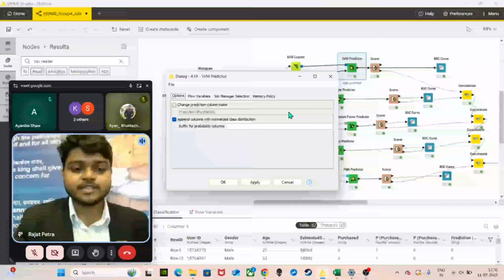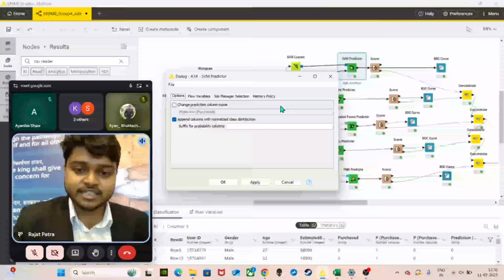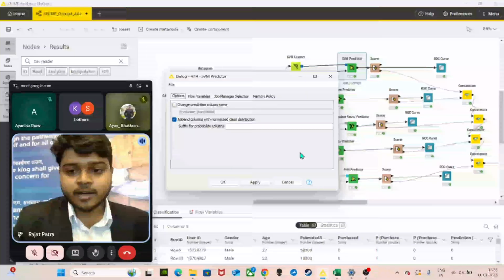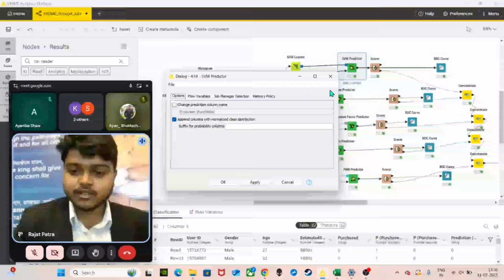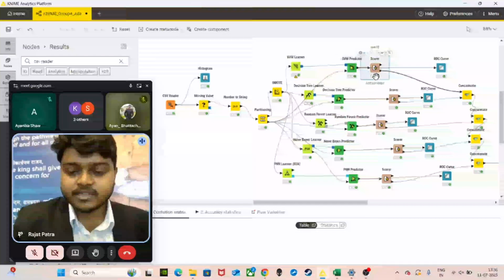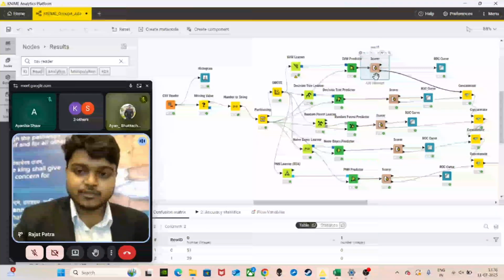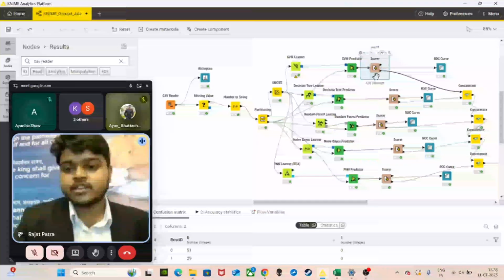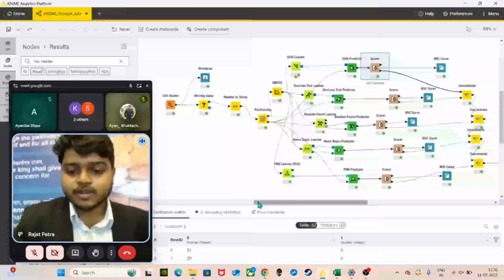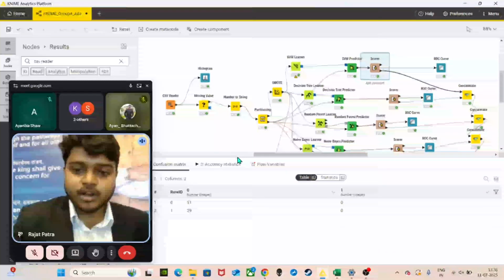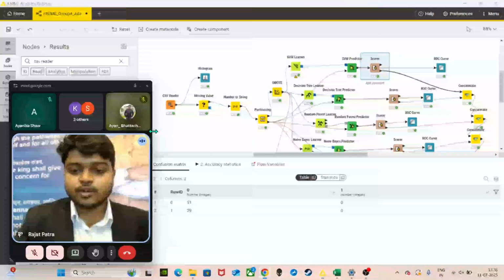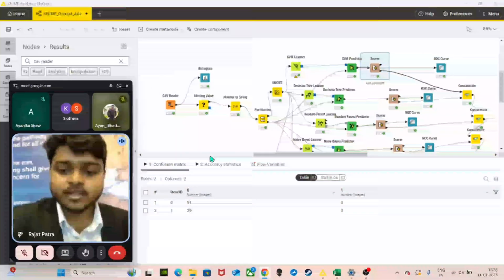The SVM predictor is basically used for testing the data, and after that we have connected the scorer. In this scorer, we have selected zero for non purchased and one for purchased, and we can see that there is no one value, so it's not showing the one values.